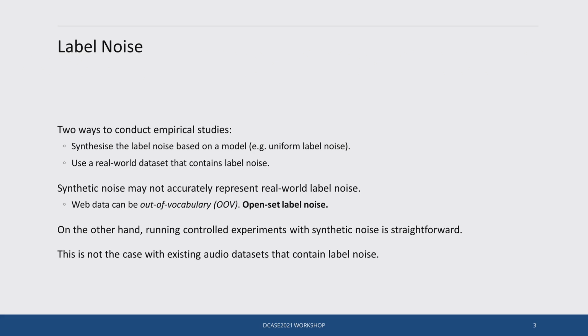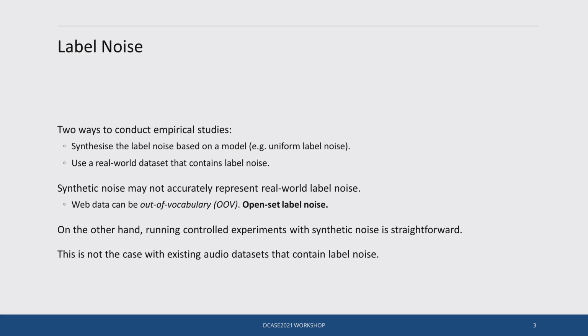In terms of doing research in this area, there are broadly two ways to conduct experiments. One way is to synthesize the label noise based on a model, while the other way is to use a real-world dataset that contains label noise. The benefit of synthetic label noise is that you can easily run controlled experiments. All of the parameters that characterize the label noise can easily be controlled. This isn't so easy with datasets containing real-world label noise.